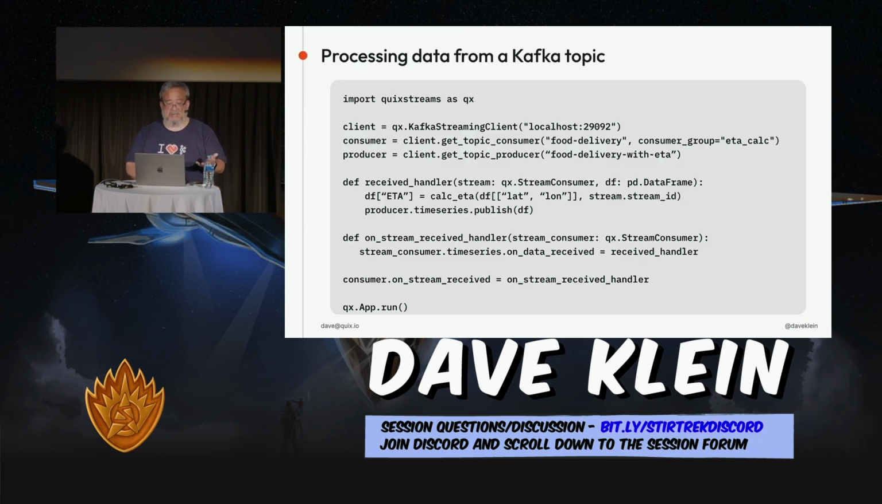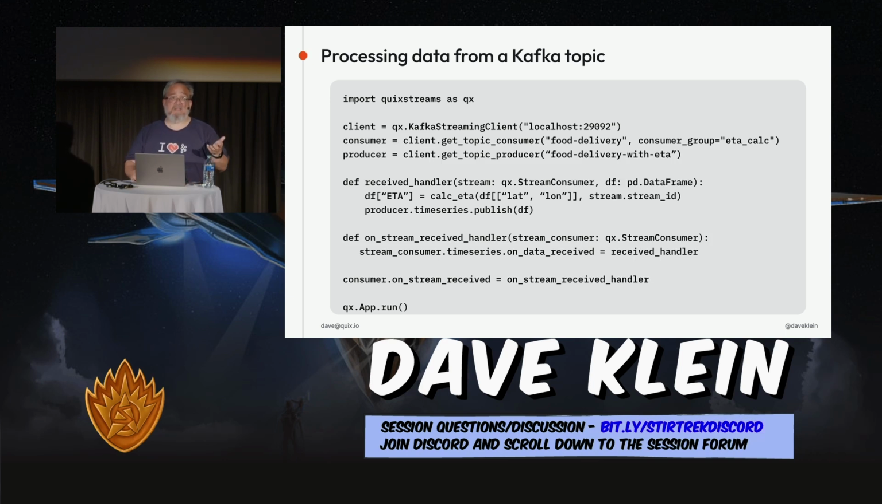It's got some callbacks. So we have a receive handler that we're going to do something with. In this case, we're receiving the food delivery data that we showed in that slide at the beginning, and we're going to call a function that calcs the ETA of that, and we're loading it into a data frame. One of the cool things about Quick Streams, which I don't show real well in this talk, is that it has really tight integration with Pandas data frames. So instead of having to do the parsing of data with JSON, things like that, you can have it just go right into data frames and work with them that way.